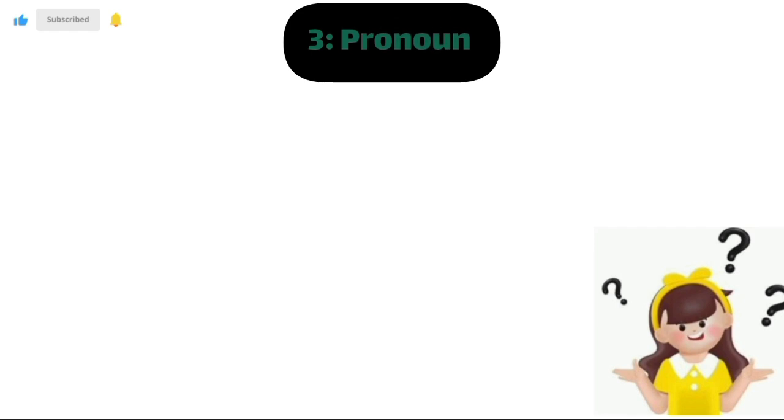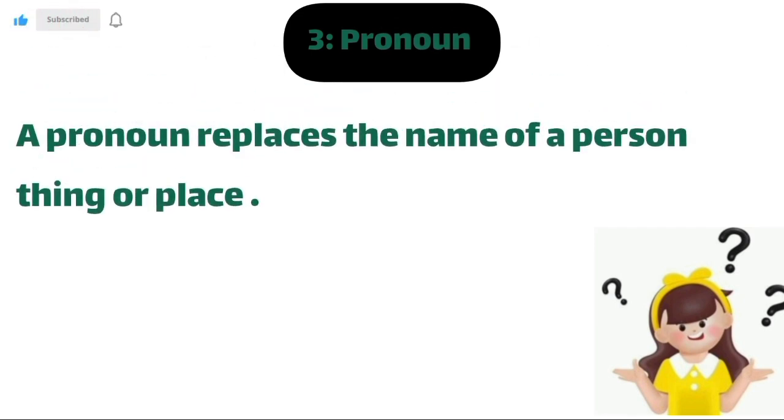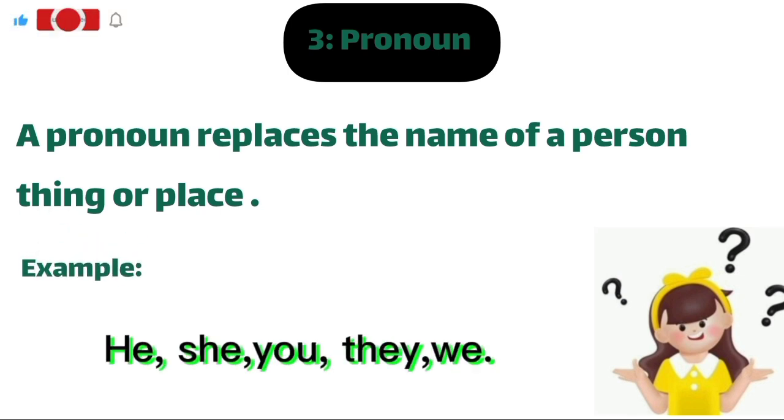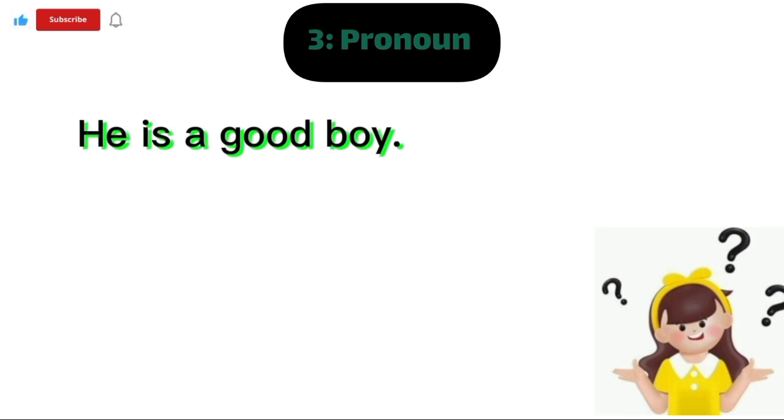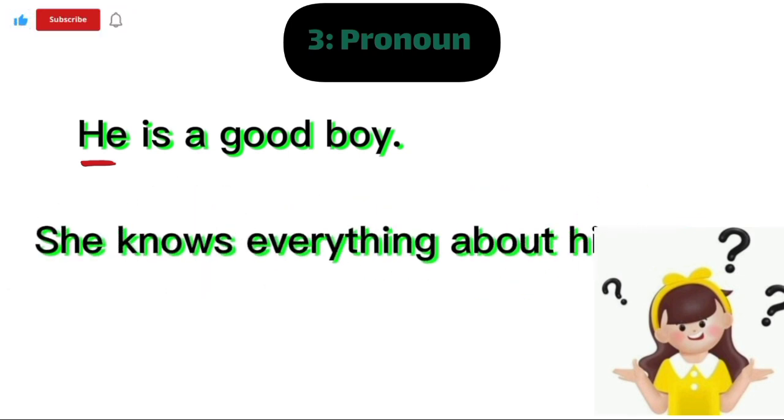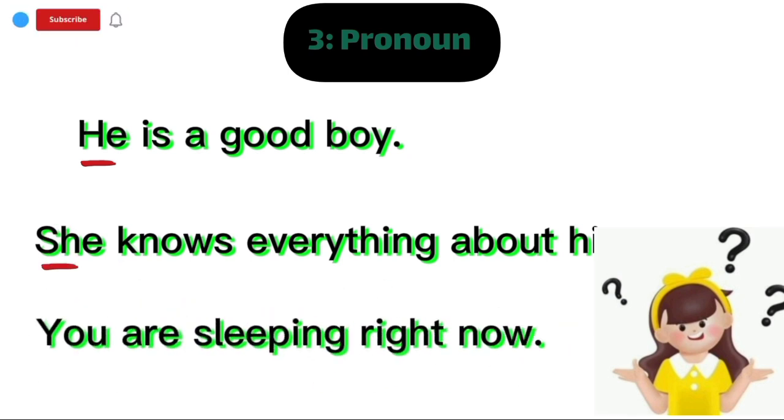Number 3. Pronoun. A pronoun replaces the name of a person, thing, or place. Example: he, she, you, they, we. More examples. He is a good boy. In this sentence, he is a pronoun. Example number 2. She knows everything about him. In this sentence, she is a pronoun. Example number 3. You are sleeping right now. You is a pronoun here.